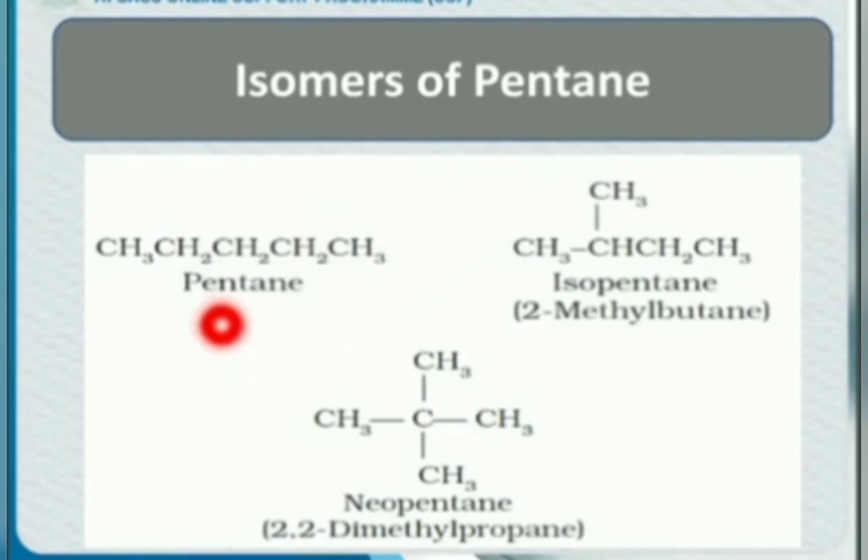I am repeating. What are isomers? Isomers are the compounds in which the molecular formula is the same, the same number of every element, but their arrangement, their structural formula, is different. They are termed as isomers.